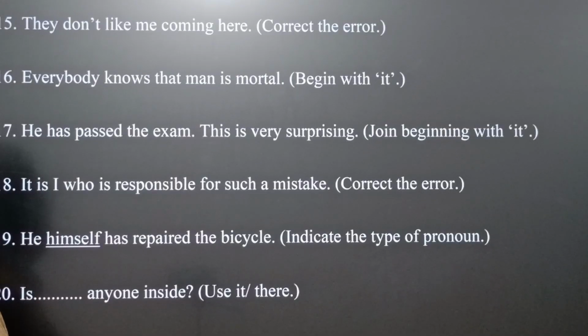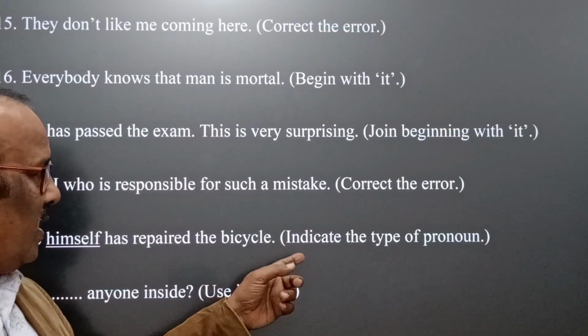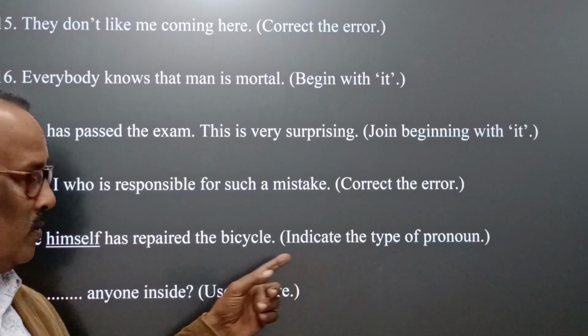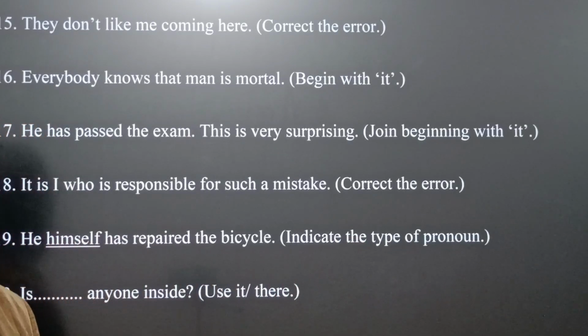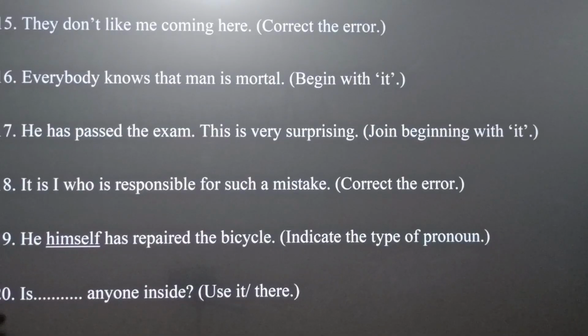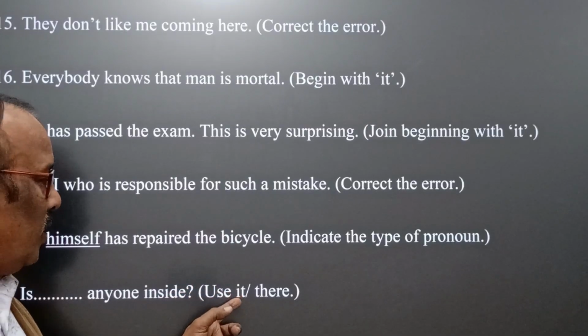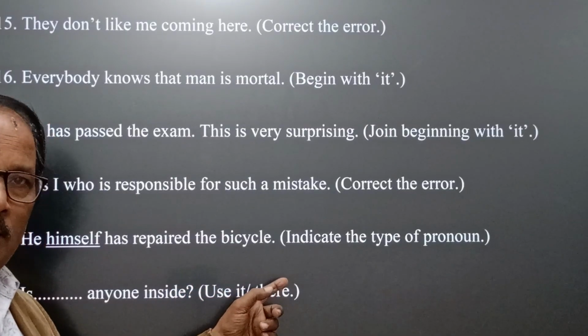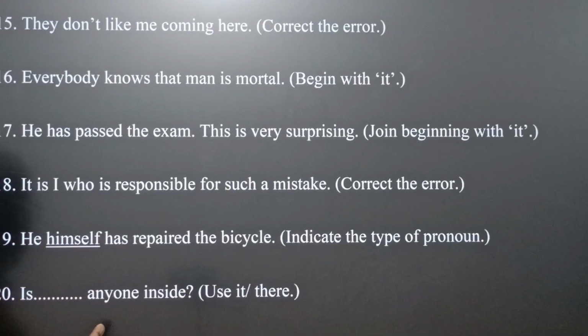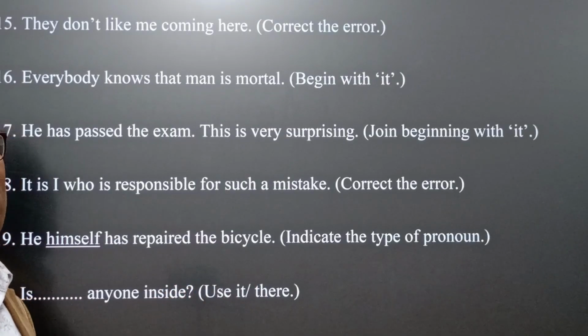Here there is an error, you have to correct it. Next number 19. He himself has repaired the bicycle. Indicate the type of pronoun. The underlined word is himself. Question number 20. Is blank anyone inside? Here within the bracket there is it, and there you have to use the suitable pronoun.